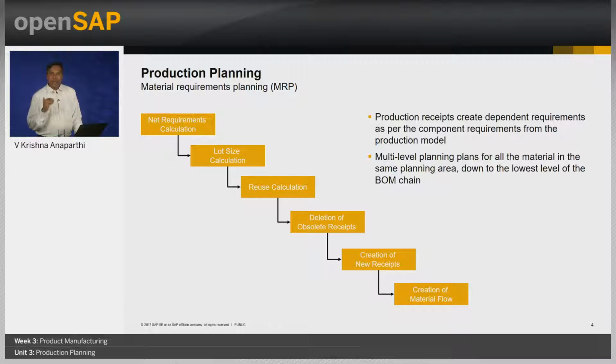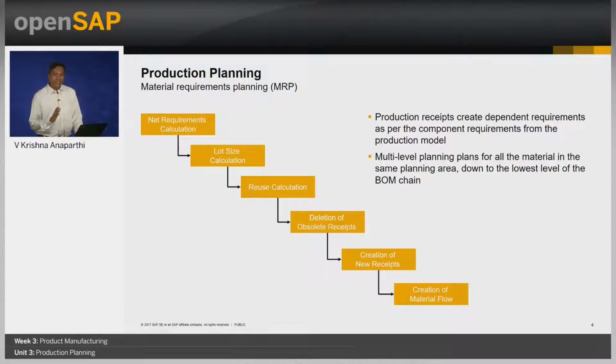Among all these planning documents, the document that is relevant for production is the production proposal. A production proposal shall only be created when it finds a valid planning production model, which we discussed in the last unit. Once a proposal is created, then based upon the underlying production model, the system shall create the dependent requirements for all the components involved.